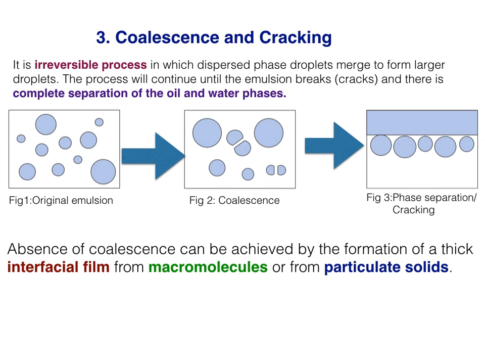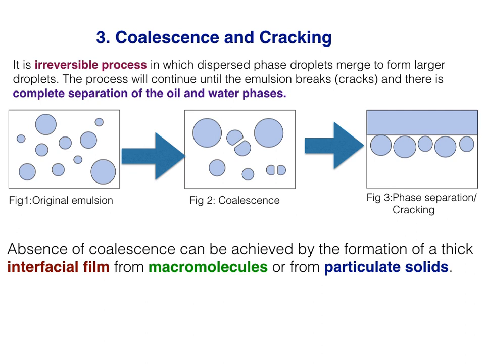We can see in figure number 2 the merging of dispersed phase droplets to form larger droplets, and due to this merger the emulsion will eventually break or crack and there is complete separation of oil and water phases, as we can see in figure number 3. This is an irreversible process because redispersion can't be achieved by simple shaking of the emulsion.